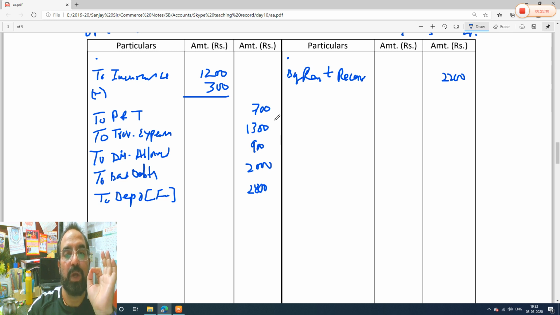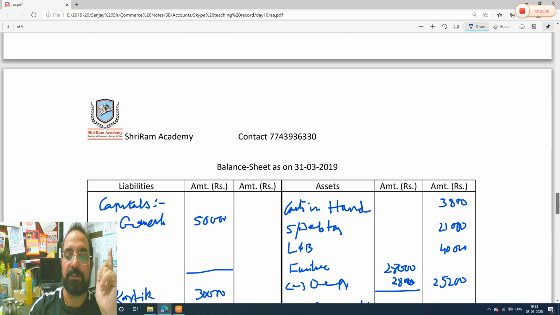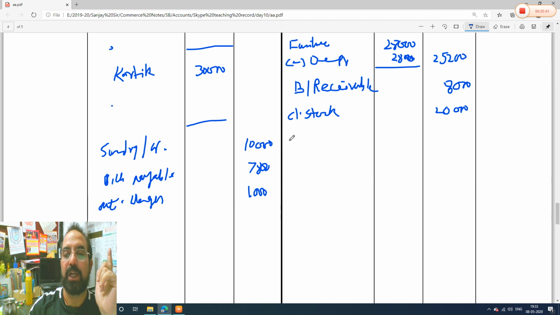And in profit and loss account you have to calculate the expense of this year only, next year का इस साल में नहीं लोगे, so you will write prepaid and you will deduct, because we have to calculate for this year. So 1200 तो पूरा year है, and out of this 1200, 300 is paid in advance, means for next year. So when you deduct it, you will get the value of this year's insurance, which is 900 rupees. This is one effect. Another effect I have explained: any expense that you pay in advance is your asset. So on the asset side, you will write prepaid insurance, 300 rupees.